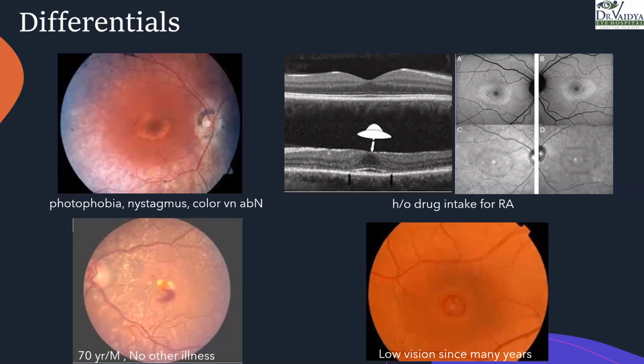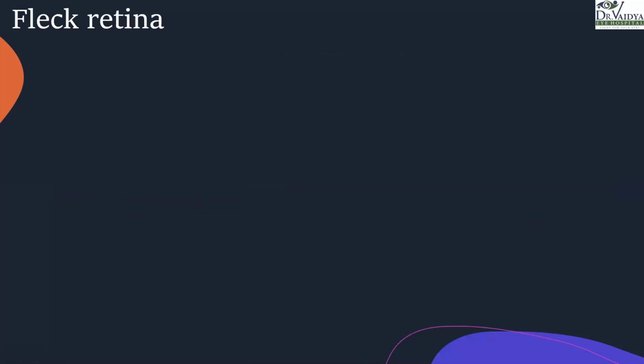So what I've kept here are simple differentials for bullseye maculopathy. Here is a cone rod dystrophy. Here is chloroquine toxicity. Here is age-related macular degeneration and chronic macular holes. So we need to remember when we see a bullseye maculopathy, these are the possible differentials, right?